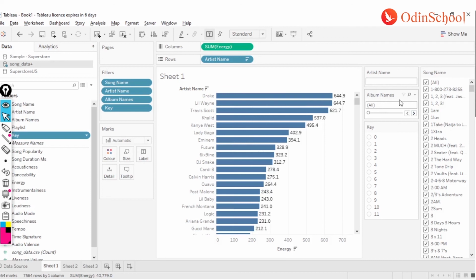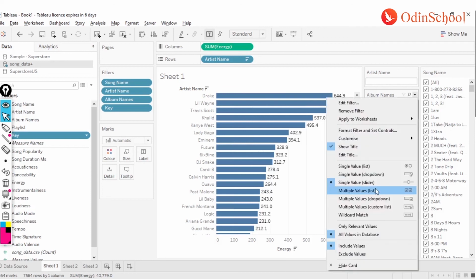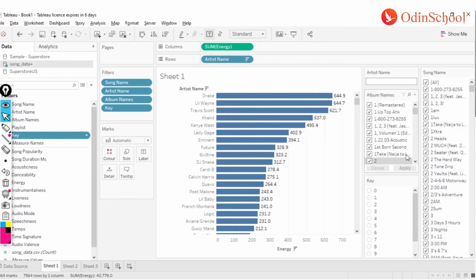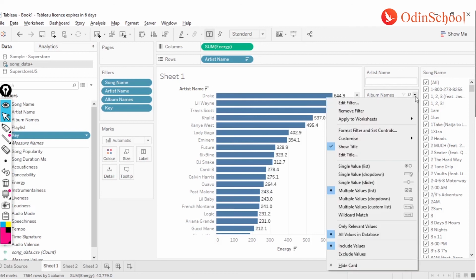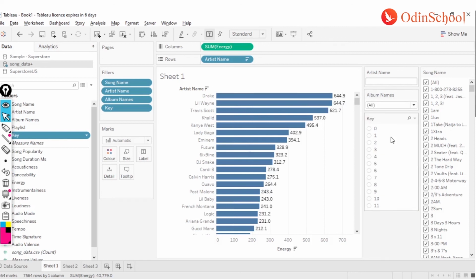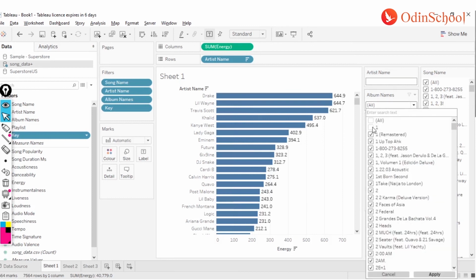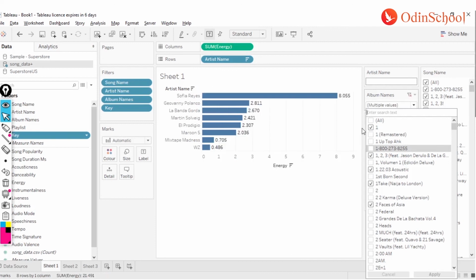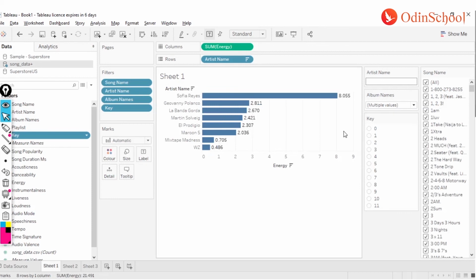Now the other option that we have over here is, instead of having such a big list which consumes a significant amount of space, which I don't want, I can use the drop down options, even for the single value or for the multiple value. I can select this drop down so that this filter collapses into minimalistic space, and whenever I want something, I can click on this all, and I'll have the exhaustive list from which I can select the values as per my choice, something like this, and I can click on apply, and my filter goes off, right? So that's how we can play around with filters.